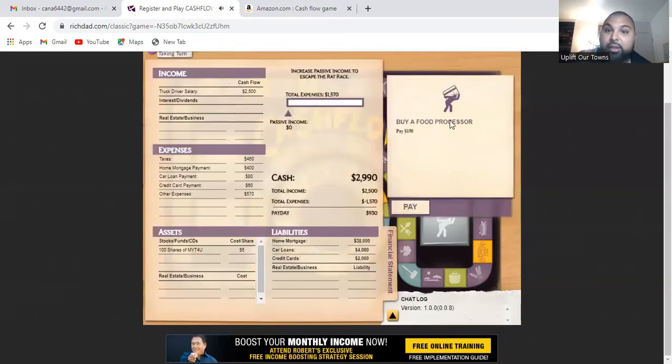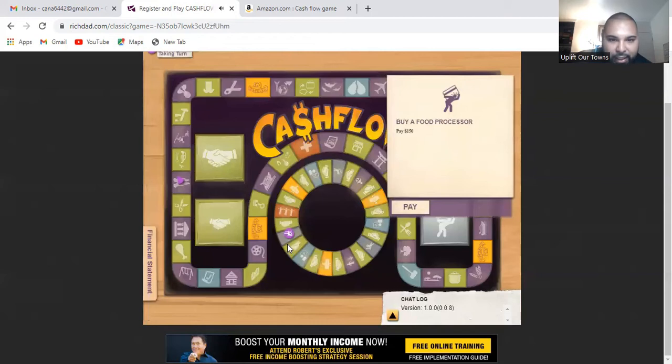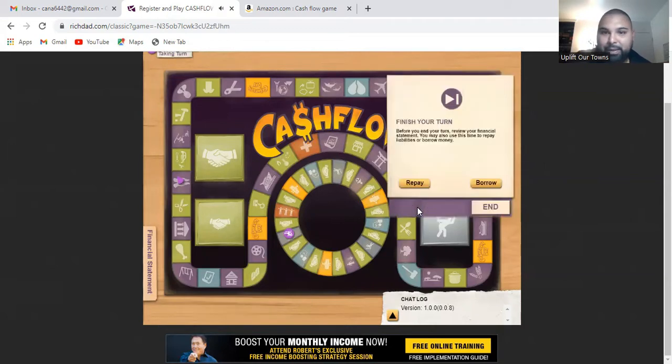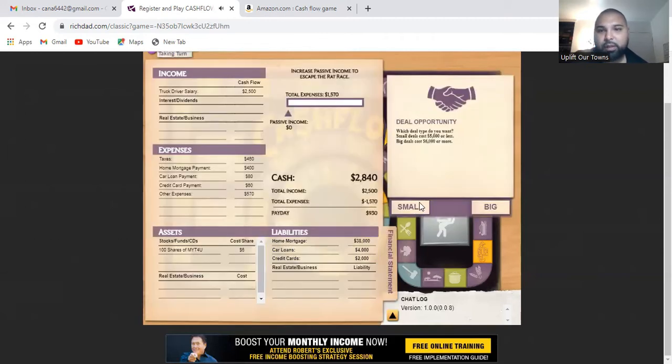I just landed on a doodad, whatever this is called. I guess you can call it a doodad square. Whenever you land on a doodad square, it forces you to pay something. It doesn't matter what it is, you're going to have to pay it. As you can see, I bought a food processor. I have to pay $150, so I'm going to pay it. Excuse me. Now I'm going to end my turn and roll again. I'm going to look for a small deal.